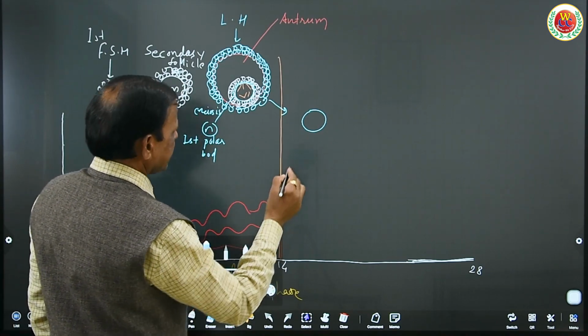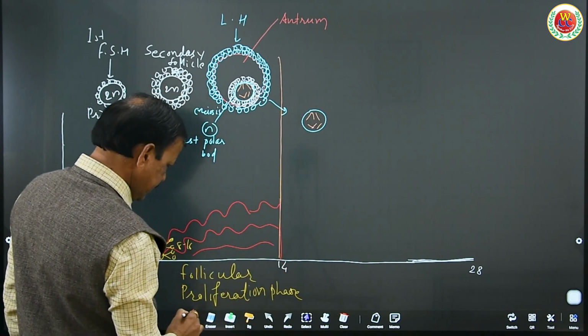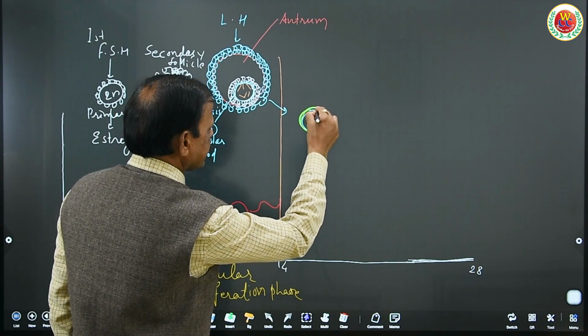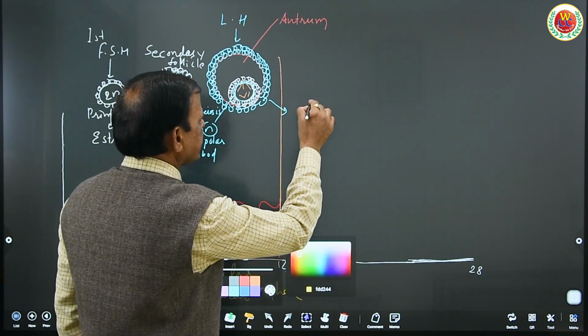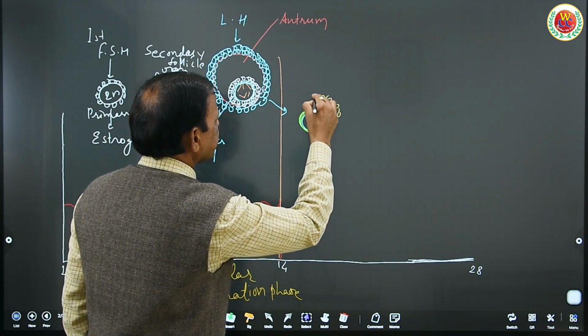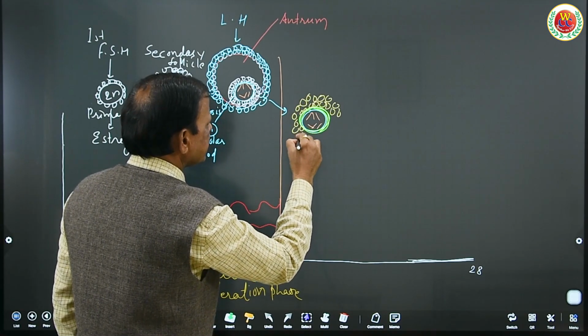Here this is a secondary oocyte arrested in metaphase stage with the zona pellucida around it. This is the zona pellucida and these are the cells of the corona radiata. In this condition it is released on the 14th day.